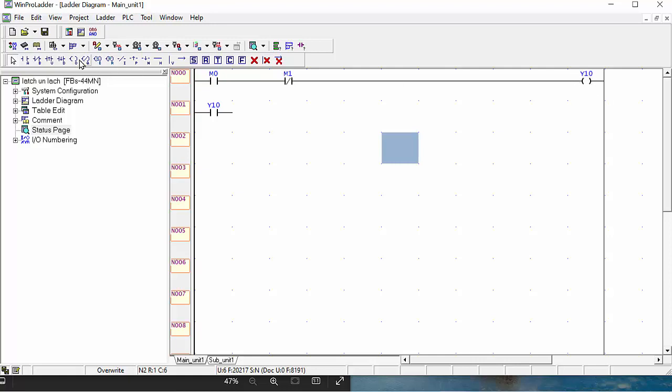This is called a coil. When you click on this one, it also shows the coil. Downside you can see. I will click it here. Sorry. When I click it here, hold for just 2 or 3 seconds. It will show the coil.